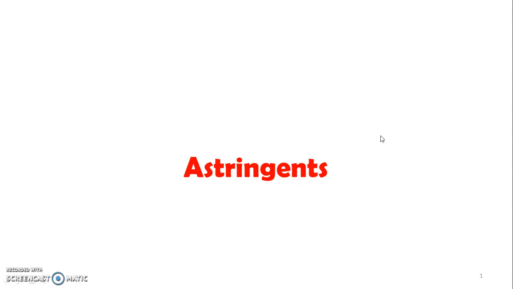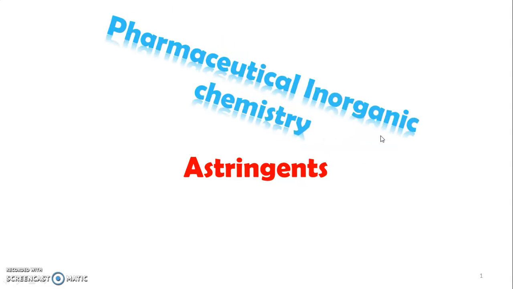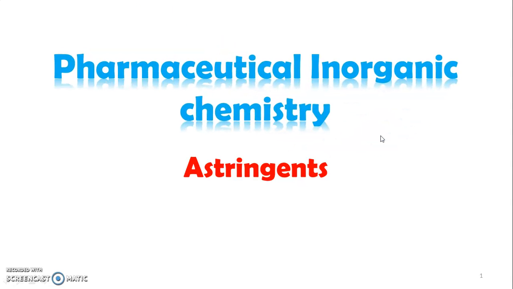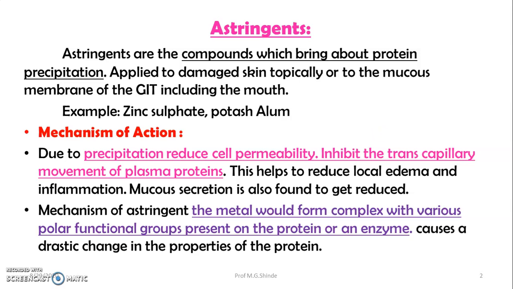In this session, we are going to learn about astringents. Astringents are the preparations which can precipitate proteins. Very first of all, these are the preparations which bring about protein precipitation when applied topically to damaged skin or to the mucous membrane of the GIT, including the mouth. Examples of astringents are zinc sulfate and potassium alum.